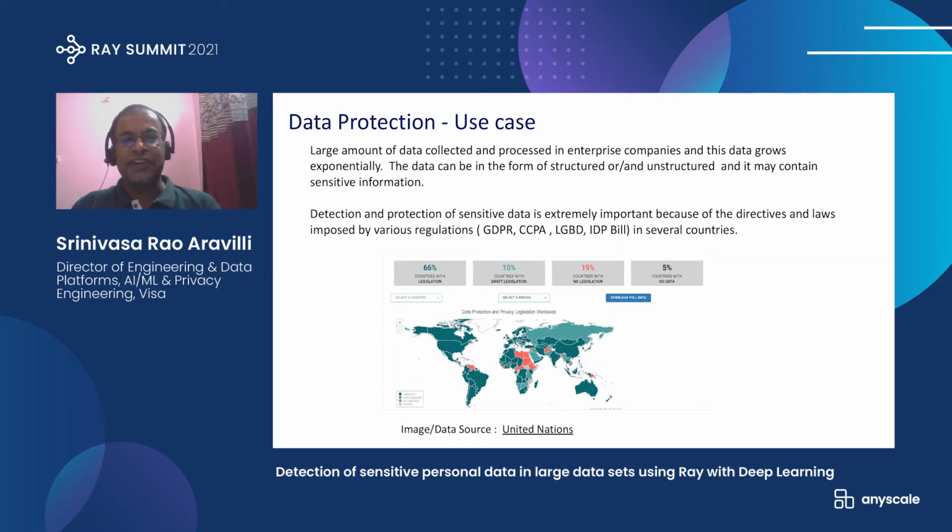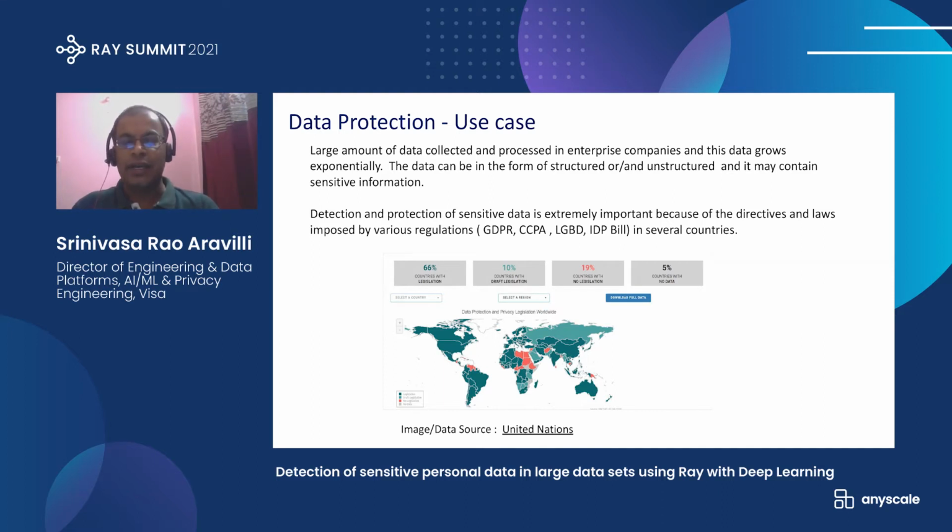Detection and protection of sensitive data is extremely important because of the directives and laws imposed by various regulations in various countries. If you see the data from United Nations organizations, 66% of the countries have legislation related to data privacy and data protection. Similarly, 10% of the countries have drafted their legislation.